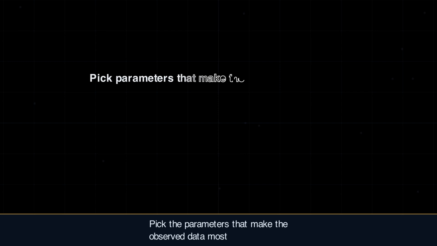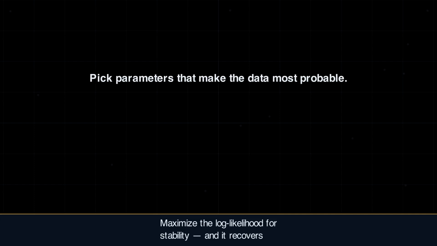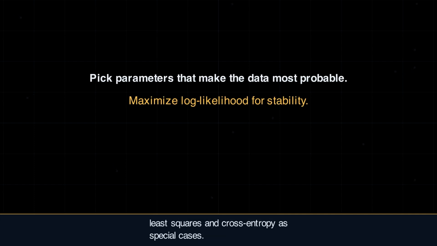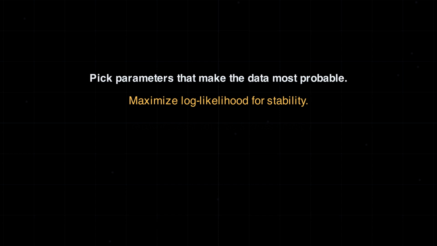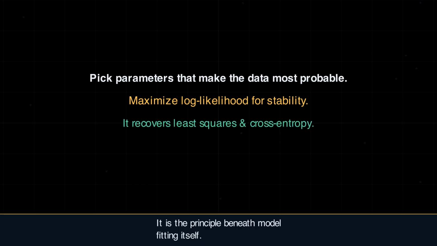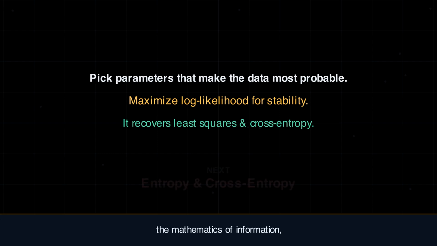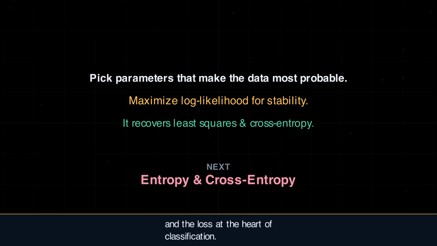So, maximum likelihood. Pick the parameters that make the observed data most probable. Maximize the log likelihood for stability, and it recovers least squares and cross-entropy as special cases. It is the principle beneath model fitting itself. Next, the mathematics of information and the loss at the heart of classification.